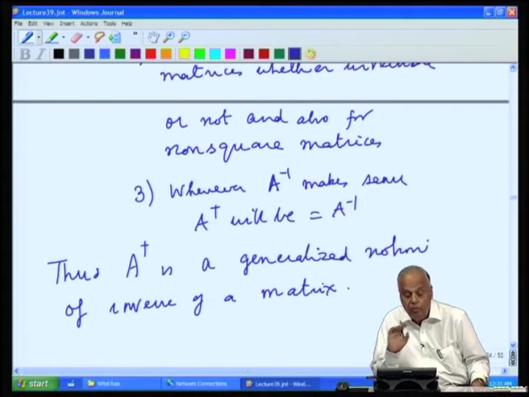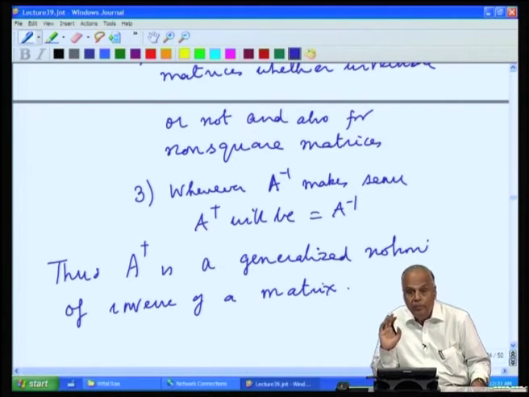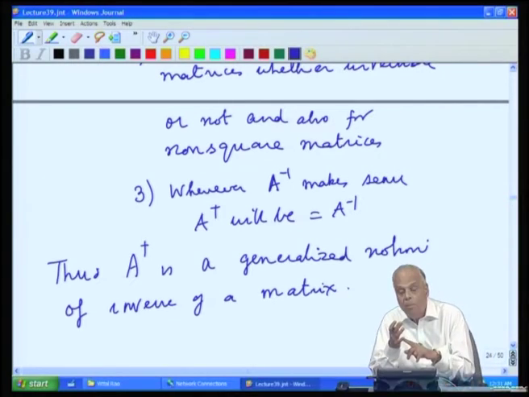So, A dagger is a far reaching generalization of the notion of inverse. We can talk about A dagger whether the matrix is square and invertible or not, whether the matrix is rectangular or not. And whenever the classical notion of inverse makes sense, the two will coincide. We shall now establish the fact that A dagger is equal to A inverse whenever A inverse makes sense. For this, we will begin with some preliminaries.